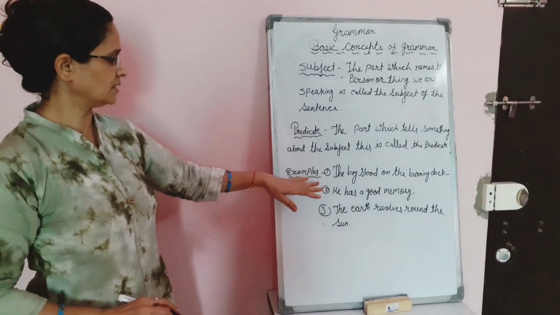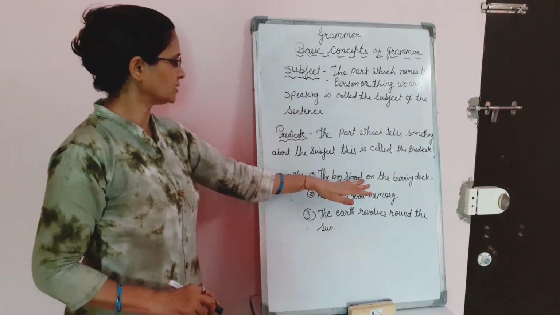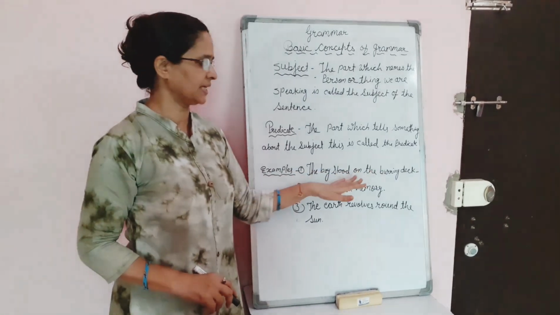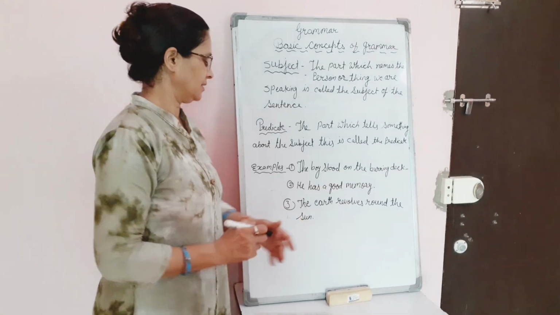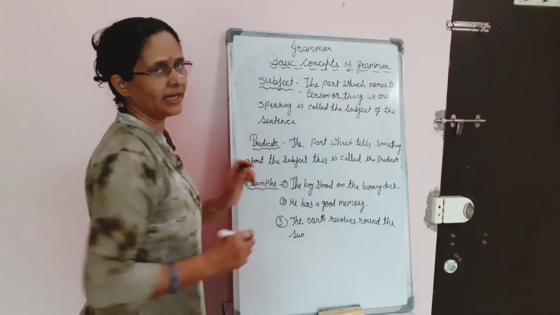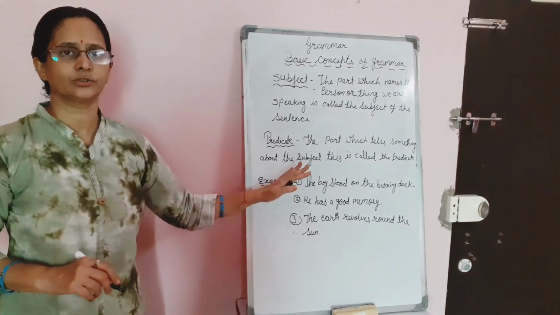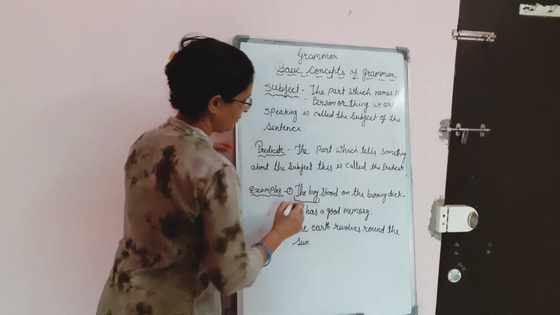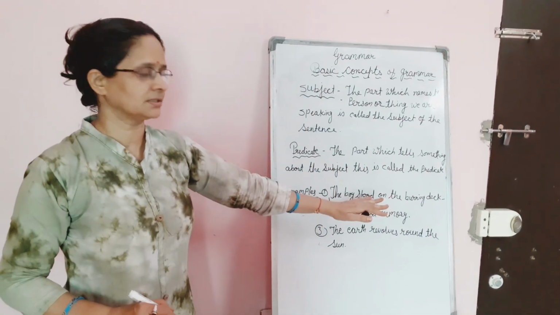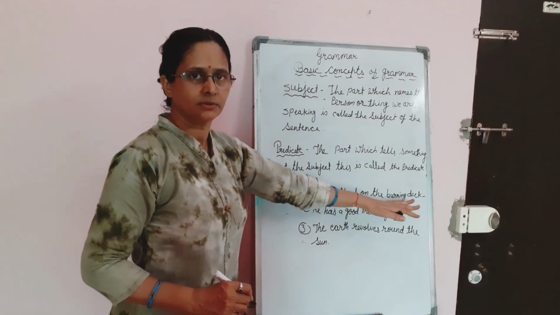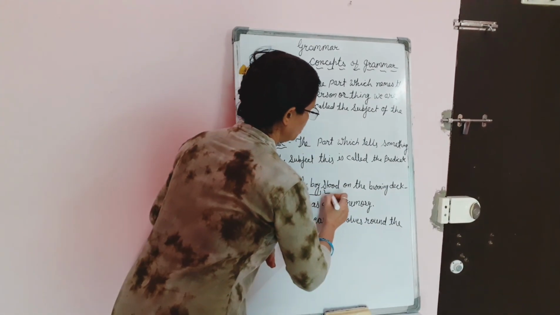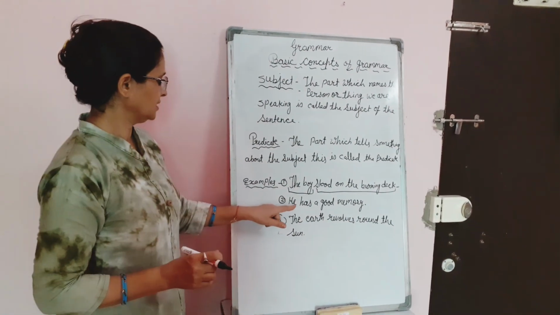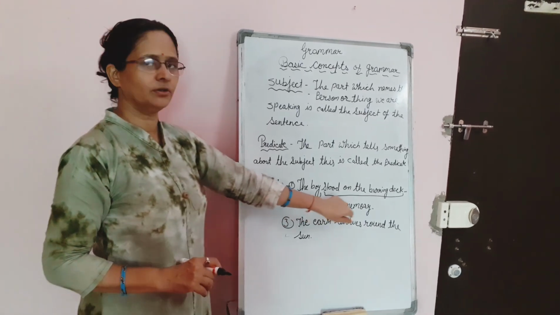So first we will take sentence number 1. The boy stood on the burning deck. Here we will find what is the sentence, subject, and what is the predicate. So who is doing the work? As earlier I told you, the doer is known as the subject. So here the doer is the boy. So boy will be the subject, and whatever is spoken about the subject, that is predicate. So stood on the burning deck is a predicate. Isn't it, guys?